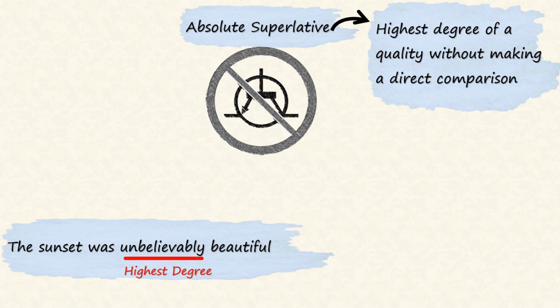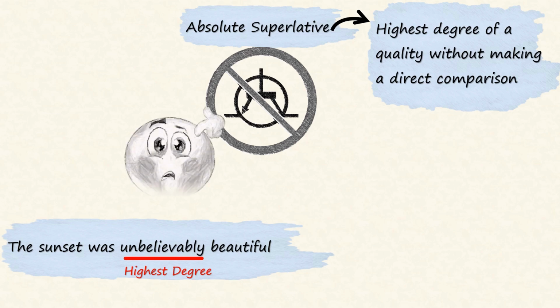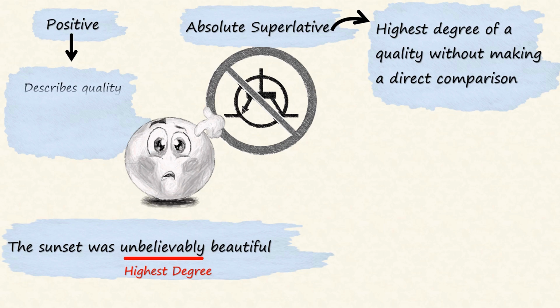Since positive form of adjective and absolute superlative both make no comparison, it might become confusing for learners. So, to make things easy, remember that the positive degree describes quality without making any comparison, as said earlier, while absolute superlatives also make no comparison, but it shows the highest nature of quality, and it often requires an additional modifier. Such as in our example, the adjective unbelievably is followed by the adjective beautiful.